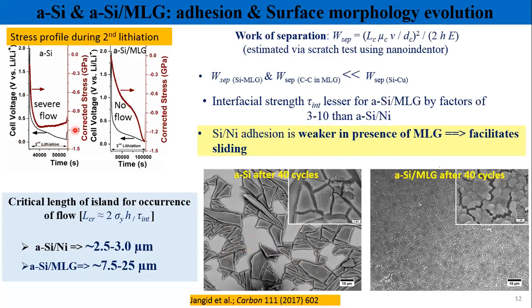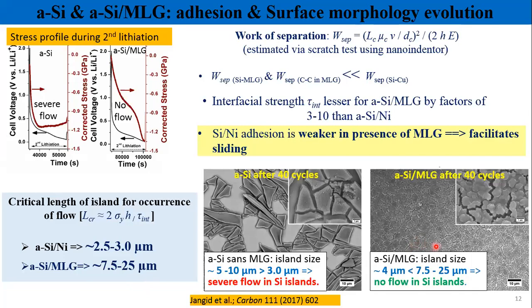That is the reason that you are seeing a severe flow in the absence of graphene even in second and subsequent cycles. But in the presence of graphene, the critical island size should be between 8 to 25 micron. The measured island size in this case is much lesser than the critical island size, meaning the island size, which is 4 micron in this case, in the presence of graphene, will not experience further plastic flow or further plastic deformation. That is the reason you do not experience plastic flow in the presence of graphene in the second and subsequent cycles.